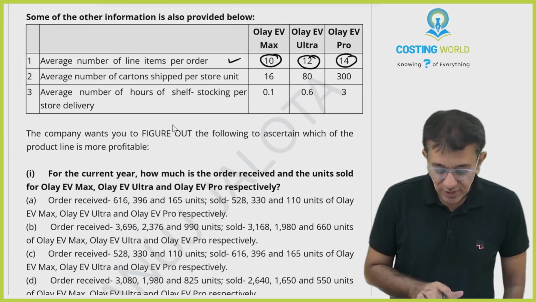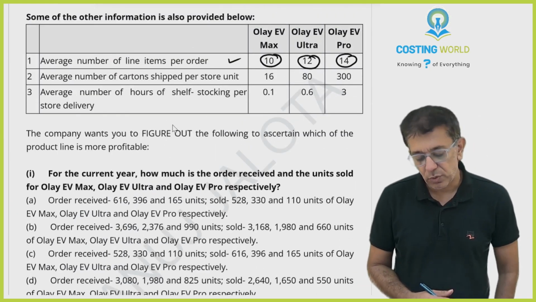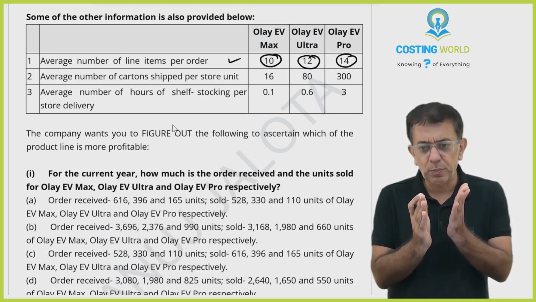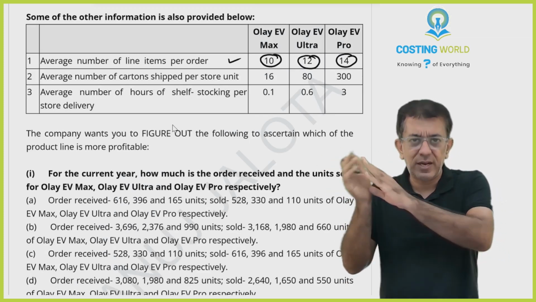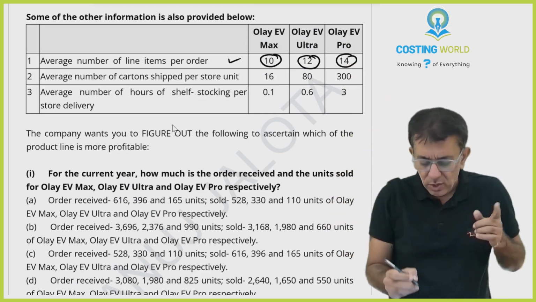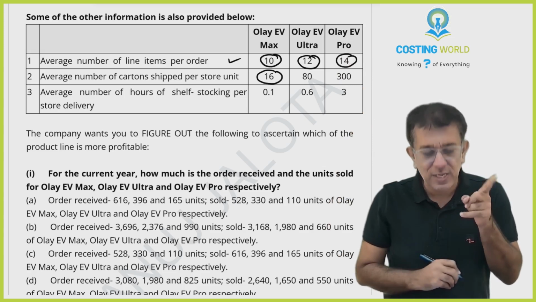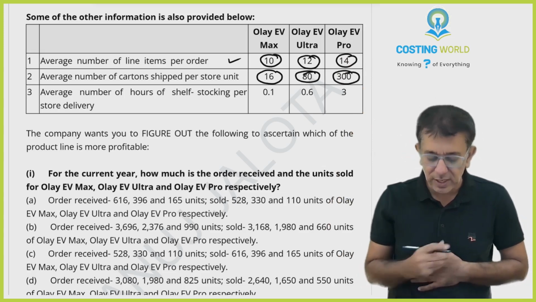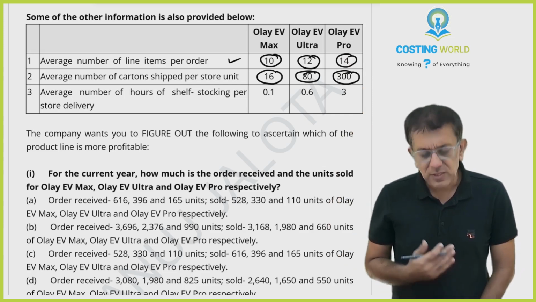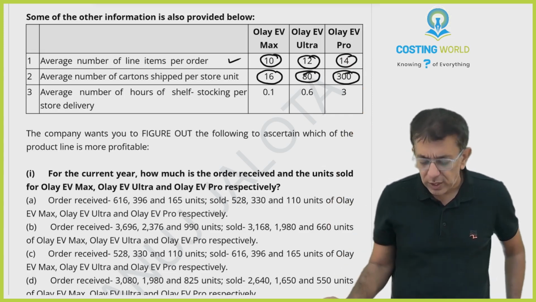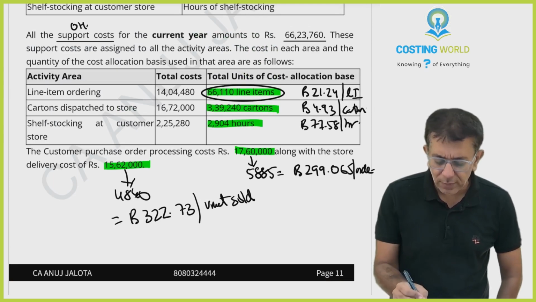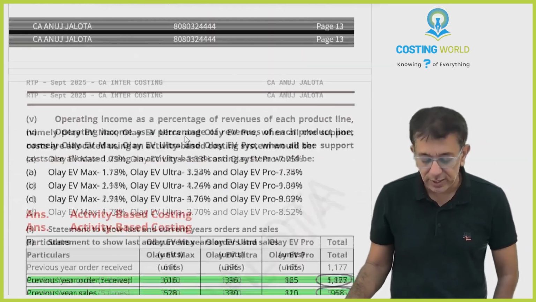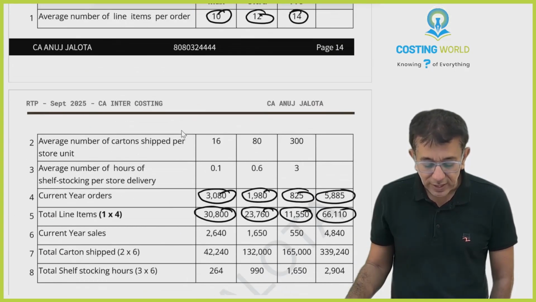Further next, average number of cartons shipped per store unit. Whenever you sell the scooter, you might pack it up in cartons or parts, and those guys will assemble it. For every one unit that you sell, there are 16 cartons, 80 cartons, 300 cartons. If you multiply this by quantity sold and then total, it should come to these many cartons. This again is 339,240. I have calculated that over here.